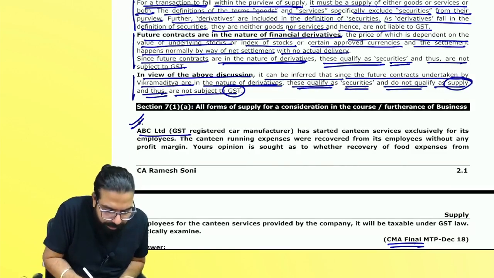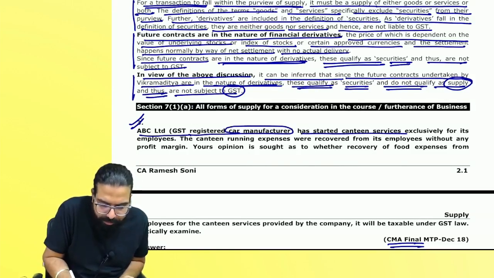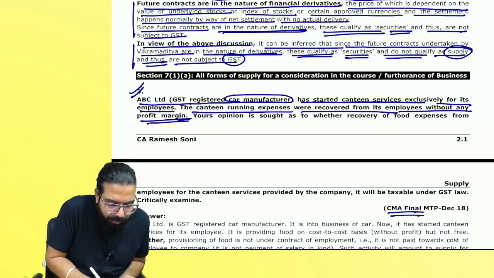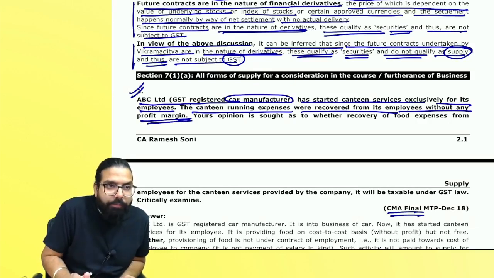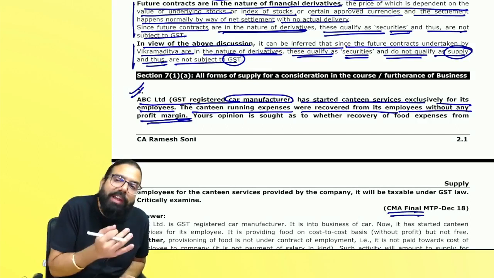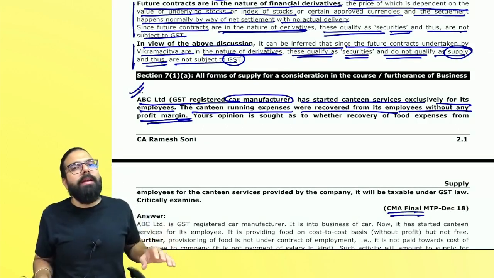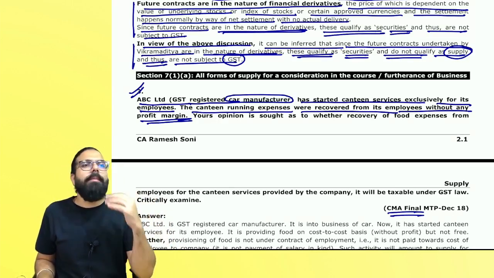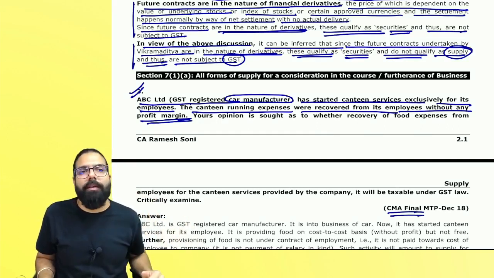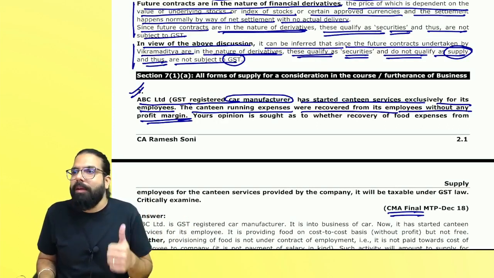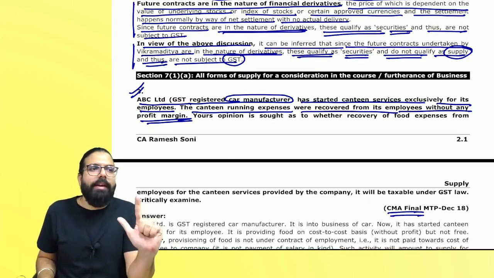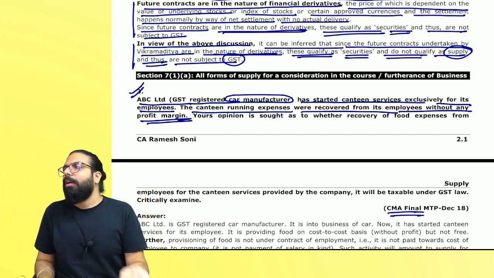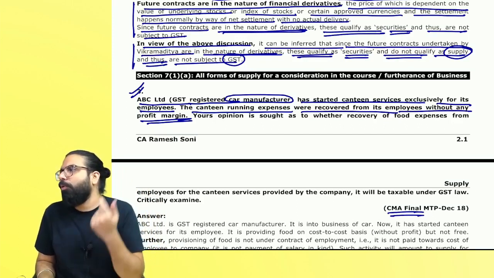Here, ABC Limited, a GST registered manufacturer of cars, has canteen services for its employees. The canteen running expenses were recovered from the employees without any profit margin. Baba, is GST on profit or GST on sale? It's on the consideration. In my business, I'm a car manufacturer. I started a canteen. Is it a sale? Is it an activity for a consideration? It's not my business, but is it in the course of my business? Yes. Running a canteen service for your employees, will it amount to supply?